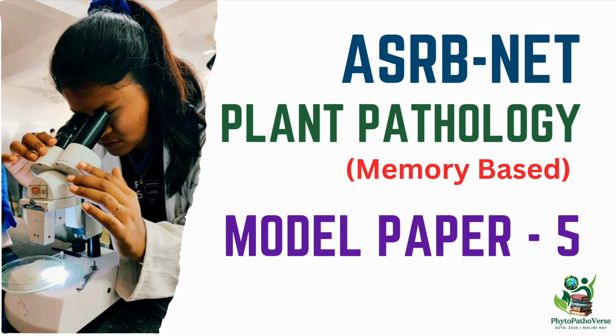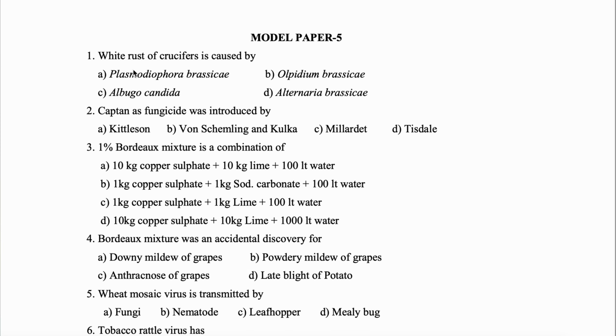With ASRB NET 2025 approaching, we are continuing our special series on model papers, each designed with 100 carefully selected questions. So today we will be moving forward with model paper 5. Question number 1. White rust of crucifers is caused by Albugo candida. Question 2. Captan as fungicide was introduced by Kittelson, because of which this fungicide is also known as Kittelson killer.